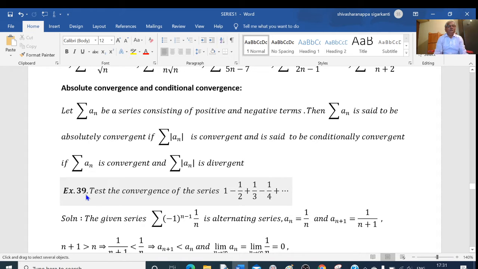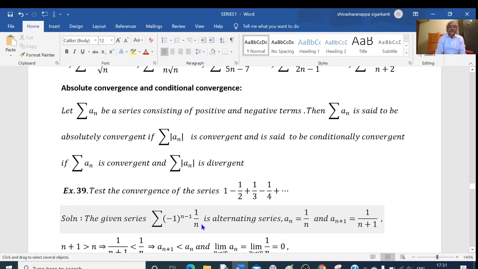This is an example. Test the convergence of the series 1 minus 1 by 2 plus 1 by 3 minus 1 by 4 and so on. We know that this is an alternating series. This series can be written as summation of minus 1 to the power of n minus 1, for alternating signs, into 1 by 1, 1 by 2, 1 by 3, 1 by 4, and nth term 1 by n. So 1 by n.